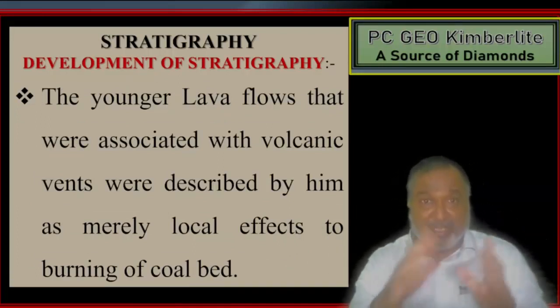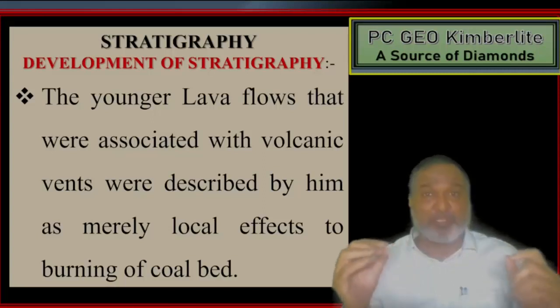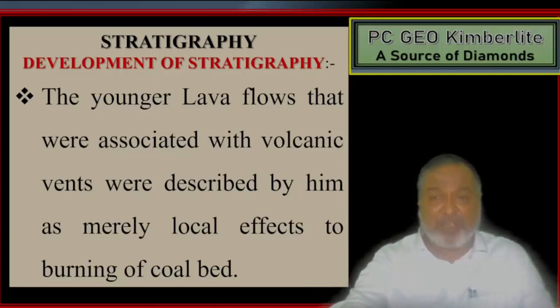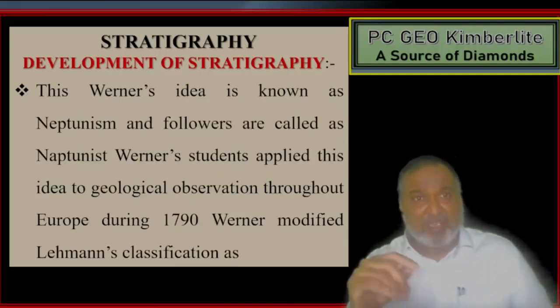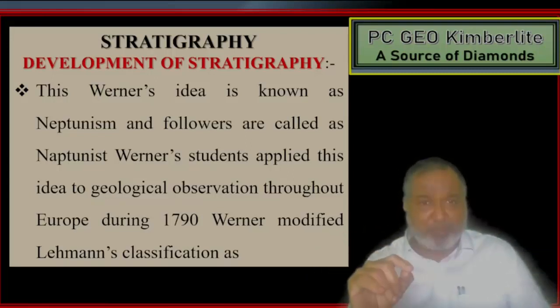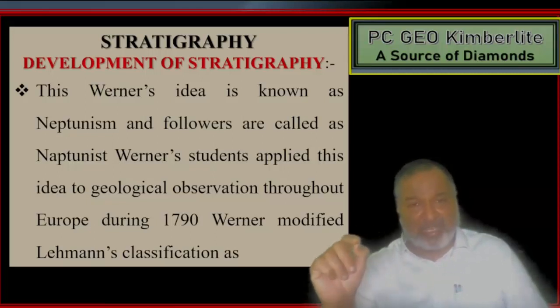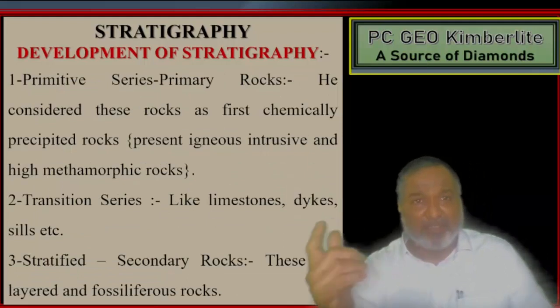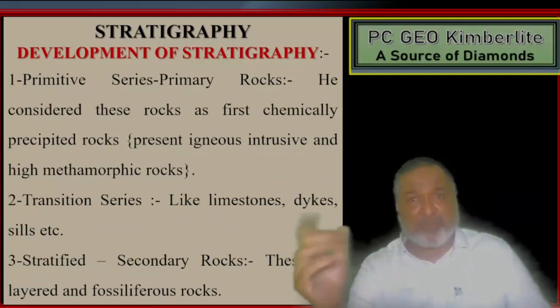The younger lava flows that were associated with volcanic vents were described by him as merely local effects of burning coal beds. Werner's idea is known as Neptunism, and its followers are called Neptunists. Werner's students applied this idea to geological observation throughout Europe during 1790, and Werner modified Lehmann's classification, starting with the primitive series, the primary rocks.